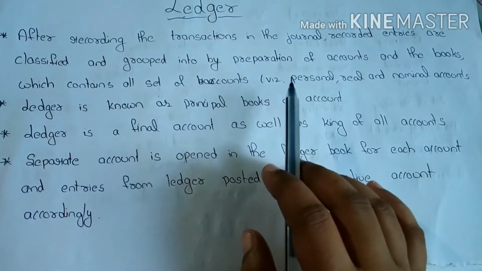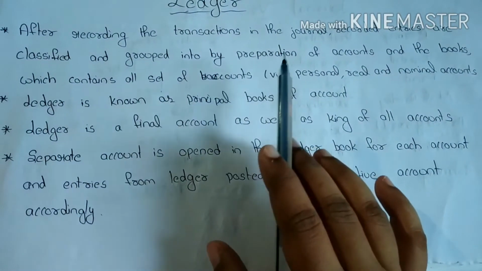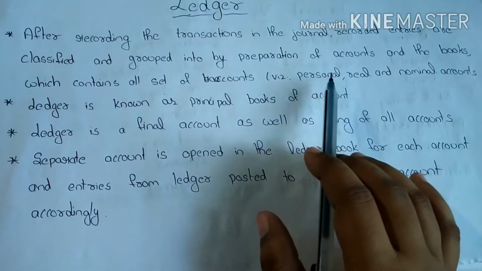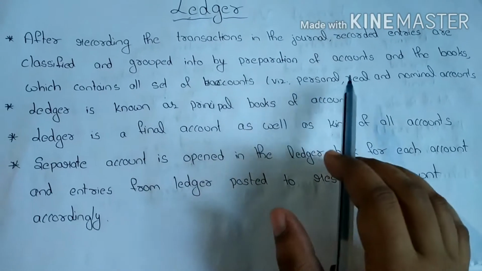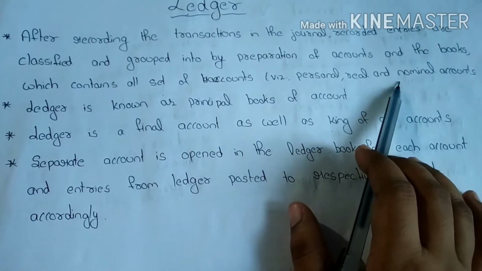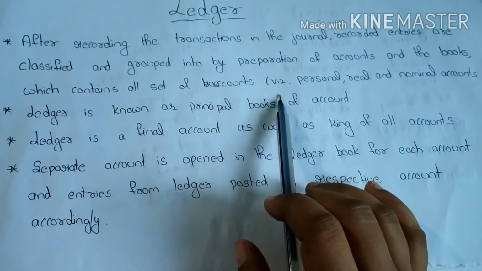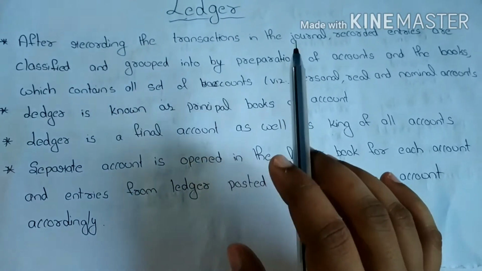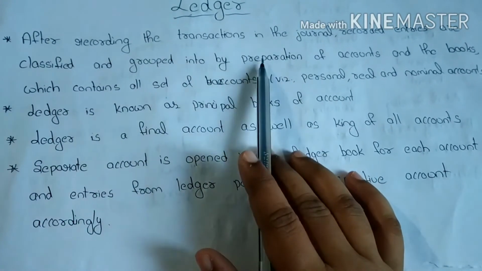So in general, there are personal, real and nominal accounts. Without the journal, we cannot prepare the ledger. In the ledger also, these three types of accounts should take place, but separately. Personal account represents persons, real account represents assets, nominal account represents expenses, losses, incomes and gains. In ledger, we have to maintain a separate account for all these. So the entries are first classified and grouped, and for each and every entry, a separate account should be opened in the ledger.